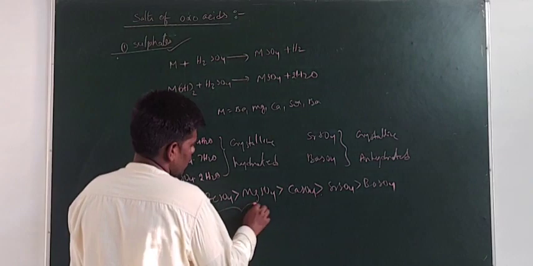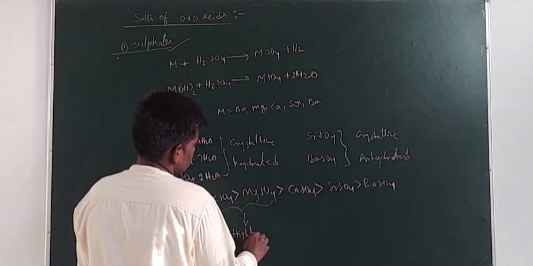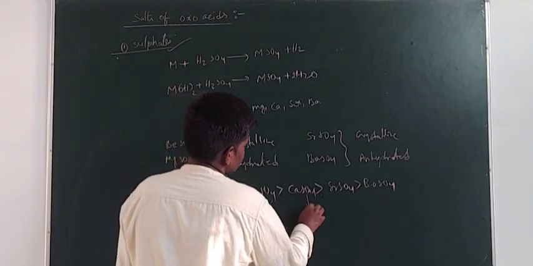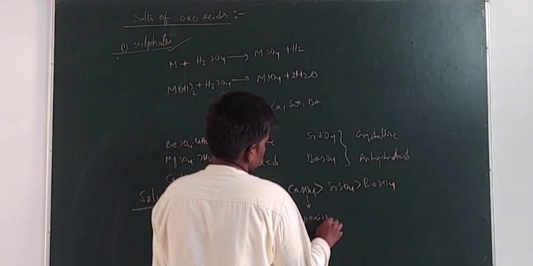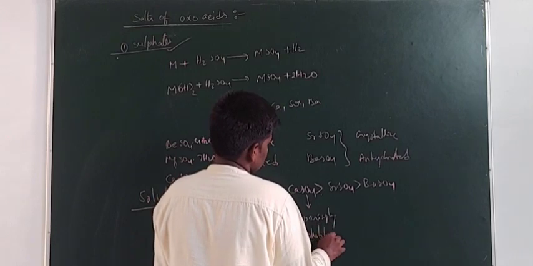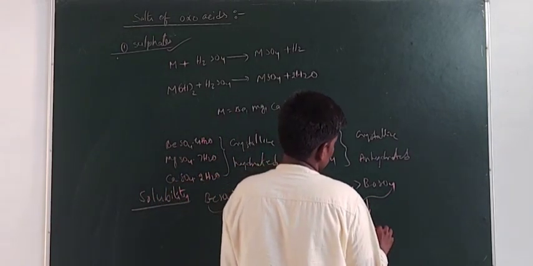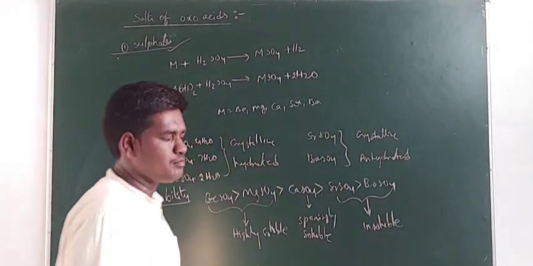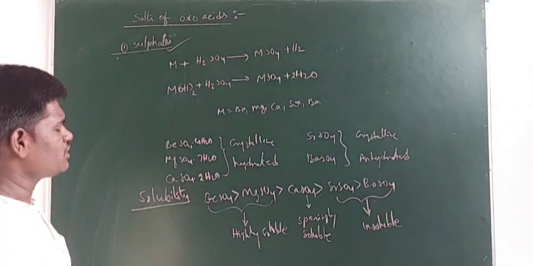Here the first two are highly soluble in water, the next is sparingly soluble, and the last two are insoluble in water.